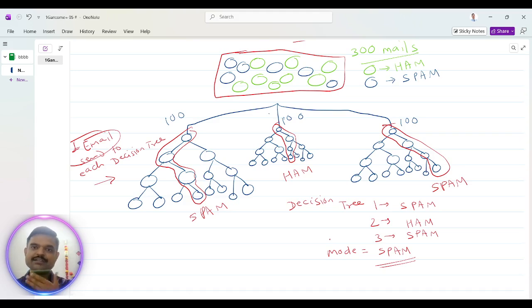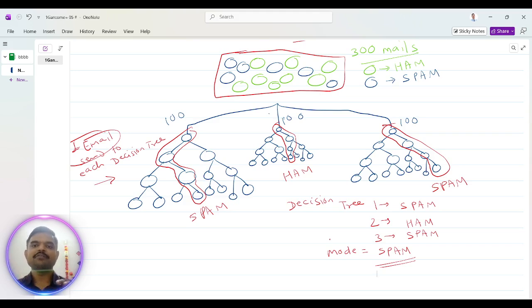So this avoids our overfitting problem. This avoids our noisy data problem. This is just an average, a generalized answer, so that our accuracy is highest on non-trained data, on test data. This is how we increase the accuracy of our model by choosing a random forest model over a decision trees model. So this is the basic concept behind random forest.